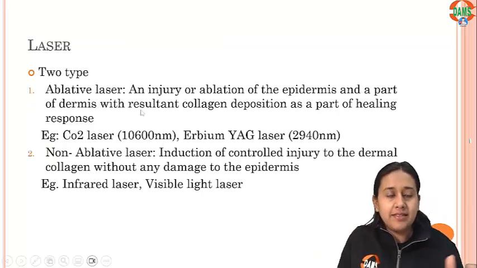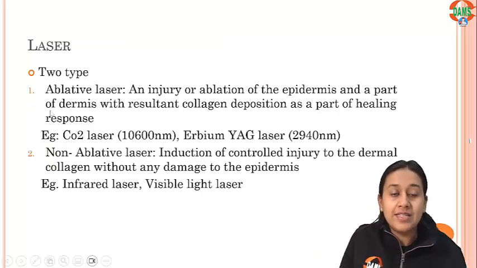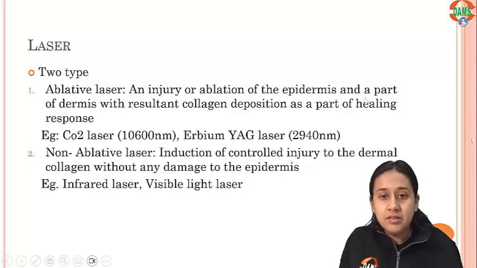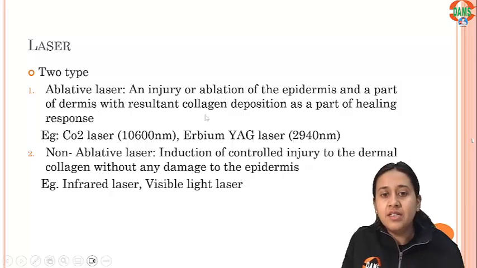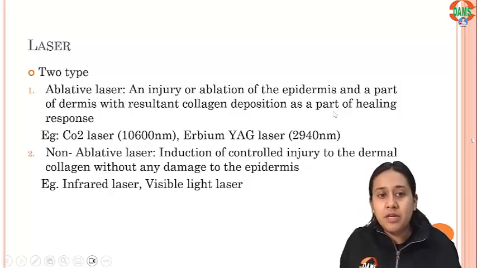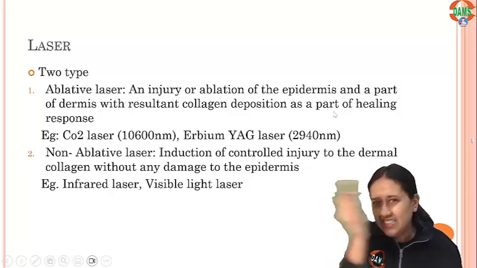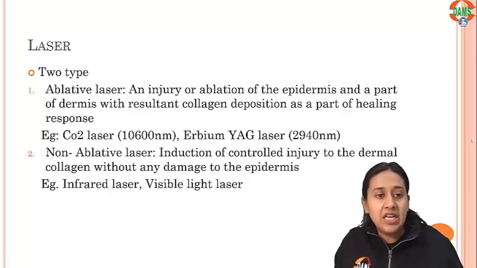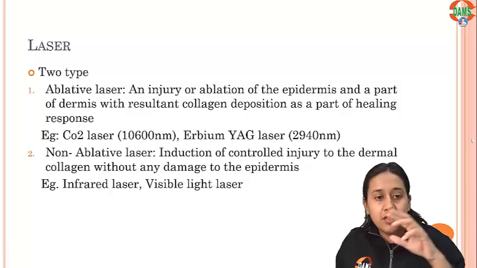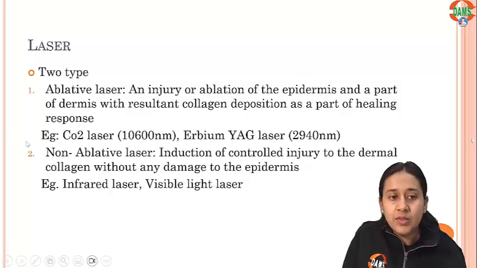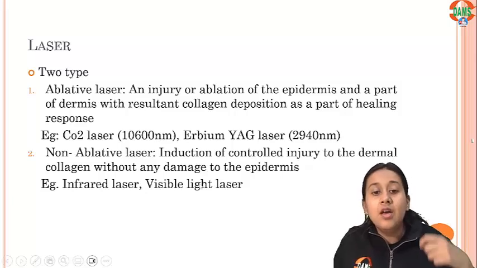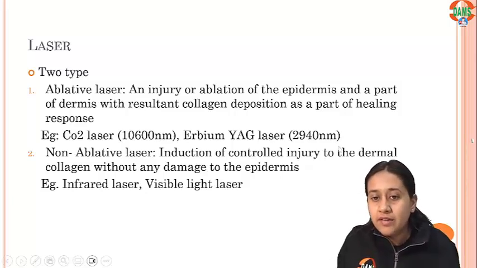Now please remember, there are two types of lasers. One is known as the ablative laser, which causes an injury or ablation to the epidermis and a part of the dermis, with resultant collagen deposition as a part of healing. Ablative means it is ablating or damaging whatever comes in its way. There are two types of ablative lasers: one is the CO2 laser, which is 10600 nanometers, and the second is the erbium YAG laser, which is 2940.